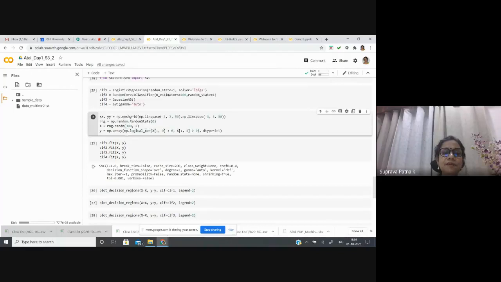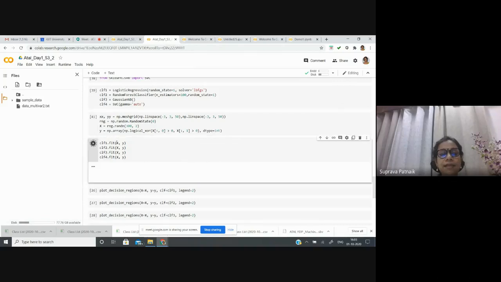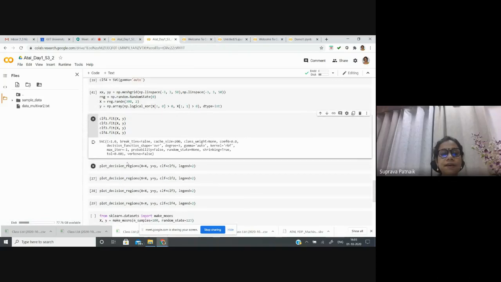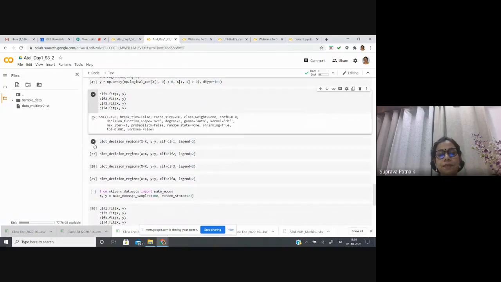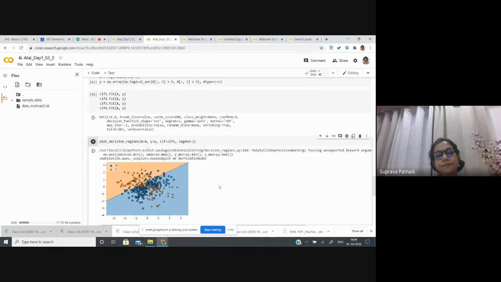So in this, I have created random patterns and assigned them classes similar to the XOR logic. I'll show you in the next plot. So here is the sample creation, and then I did the training of all these classifiers. Let me plot the decision region. Let me first plot it for classifier 1.